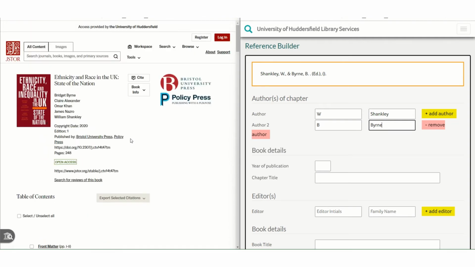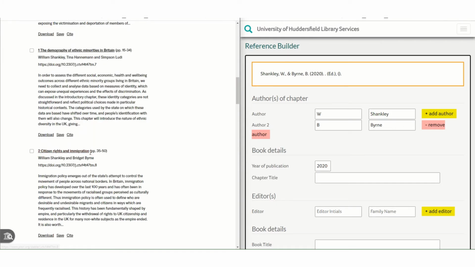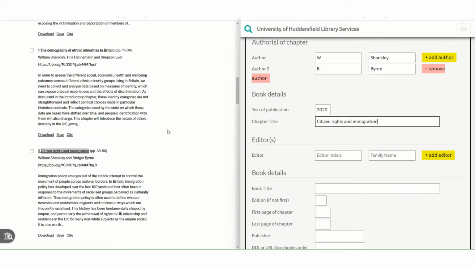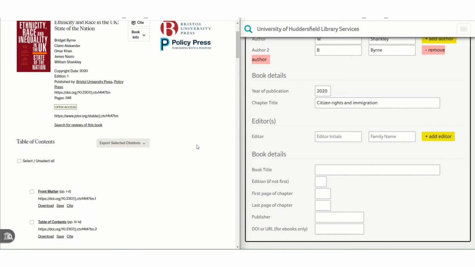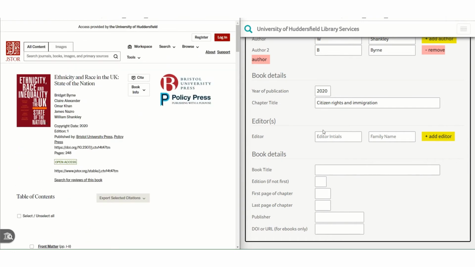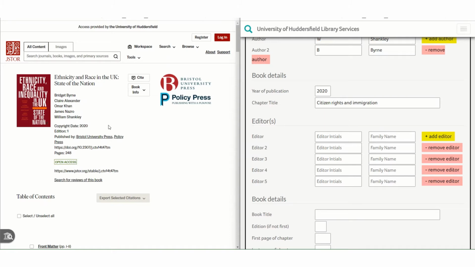The year of publication is the same as the book, which I can see at the top here is 2020. And the chapter title is Citizen Rights and Immigration. Next, I need all the details of the book rather than the chapter. So if I go up to the top of the screen here, I can see that this book actually has 5 editors. So I'll need to add a few rows in here and complete all of their details.